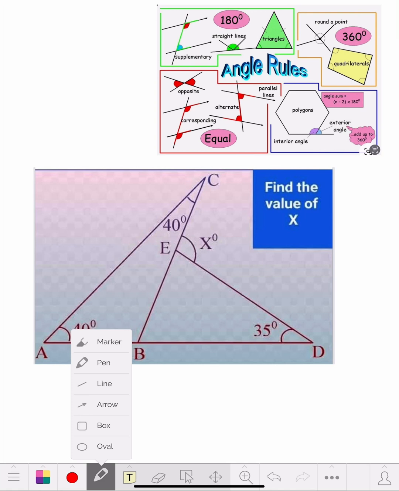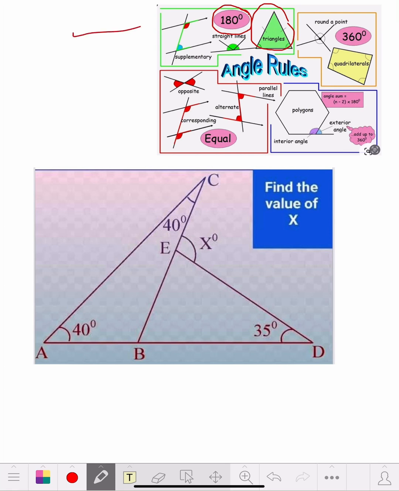So let's get this pen going here. What I did is I put the angle rules above. And like I always say, the more times you look at these, the more times you're going to say, oh yeah, I know that, okay? So what we really have here is a couple of triangles. And we know that the triangles are 180 degrees. We know that for a fact. So let's go with that, we'll start with that.